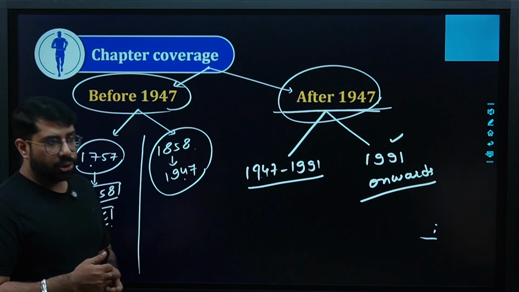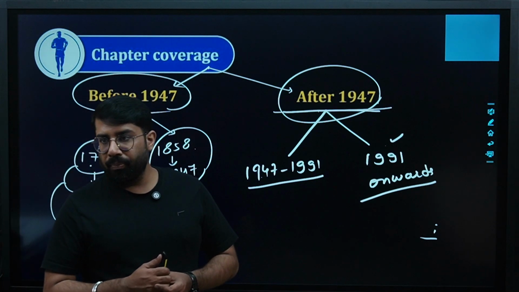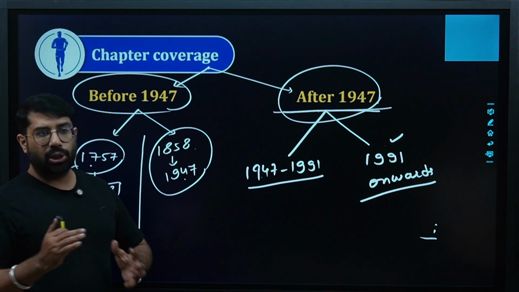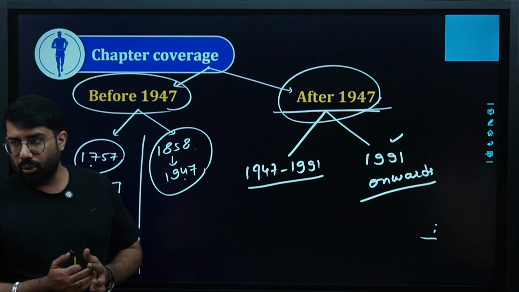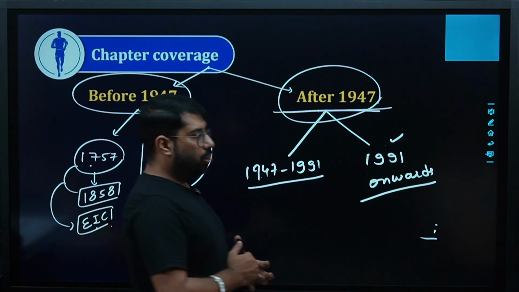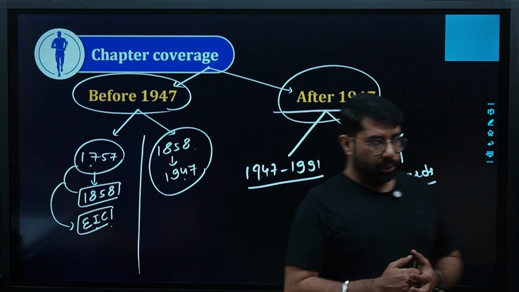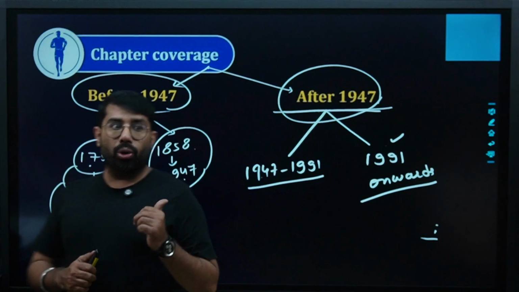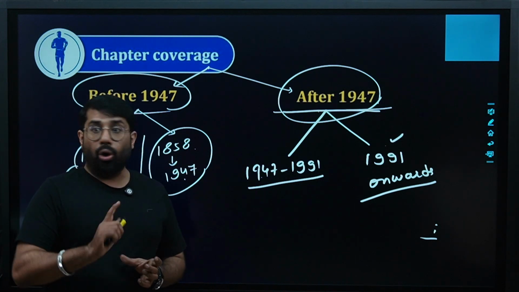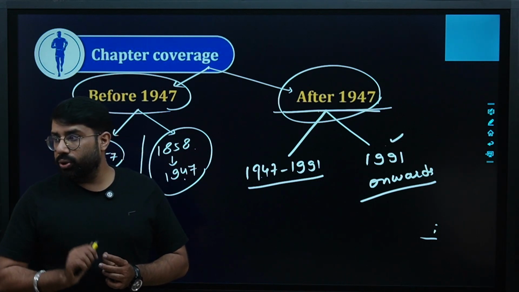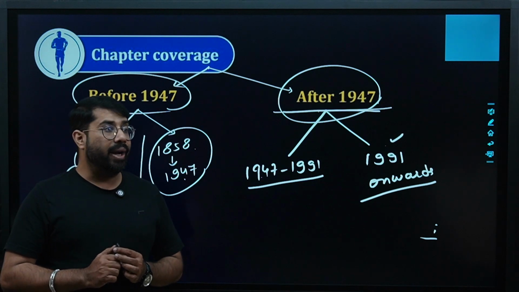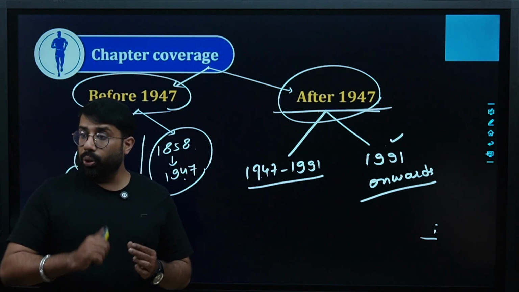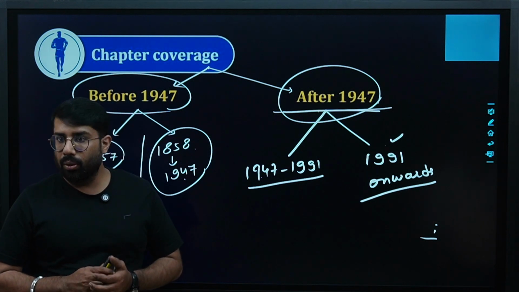So for that, he constituted a group of people called the drafting committee, which was headed by Dr. B.R. Ambedkar. The task given to this group was to prepare the rule book of India, in which all the rules will be written on how to make laws. Try and understand this very carefully. I'm talking about the Constitution of India. The Constitution of India is not the law book of India. You will not find laws in it. You will find a rule book. So you will find rules in that book which will be used to pass laws in future. Got my point?